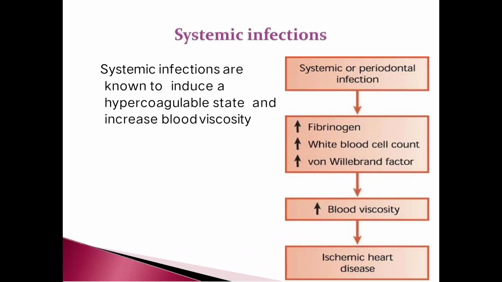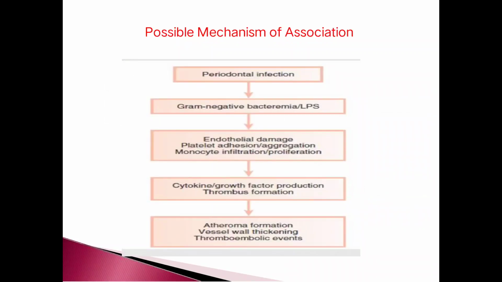Systemic infections are known to induce a hypercoagulable state and increase blood viscosity. Systemic or periodontal infection results in the activation or increased content of fibrinogen, increased white blood cell count, increased von Willebrand factor, which leads to blood viscosity, and finally to ischemic heart diseases.